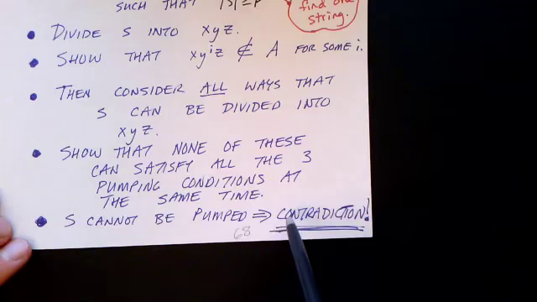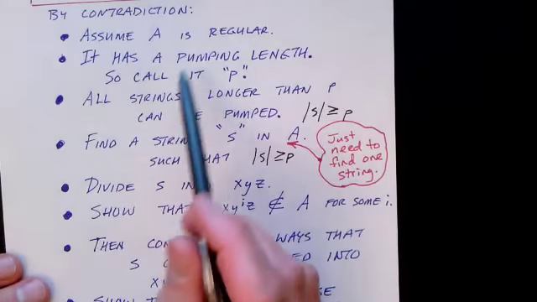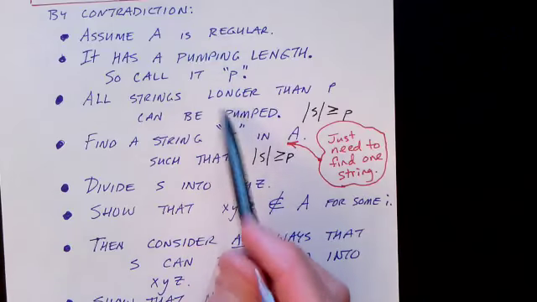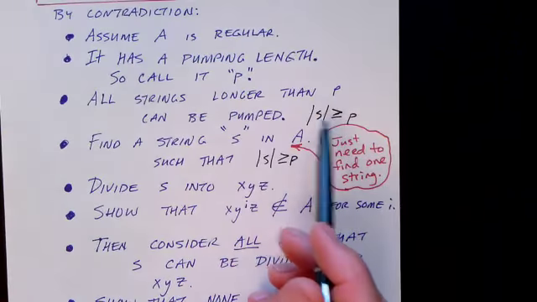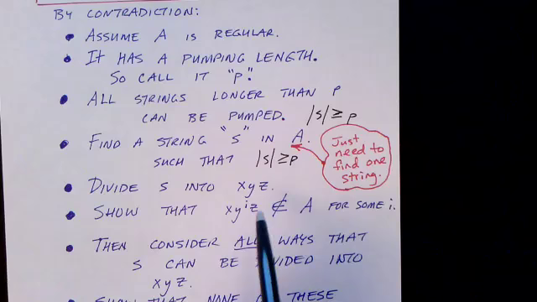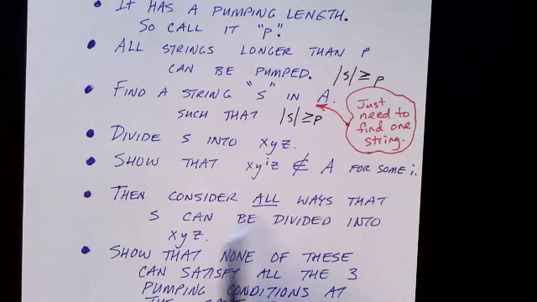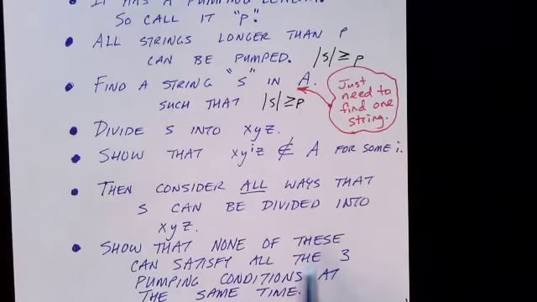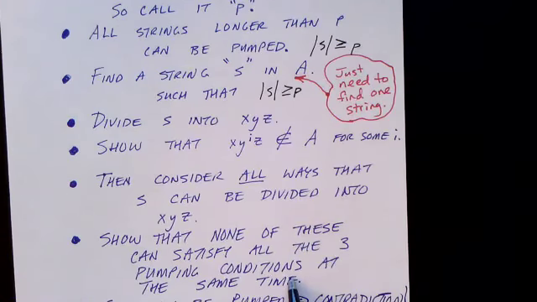And if we do that, then we have a contradiction, because we know that if A is regular, then it can be pumped, and every string that is at least as long as P can be broken up into the XYZ parts and pumped. So we have to show that no matter how we break S into XYZ, none of these can satisfy all 3 of the pumping conditions at the same time.